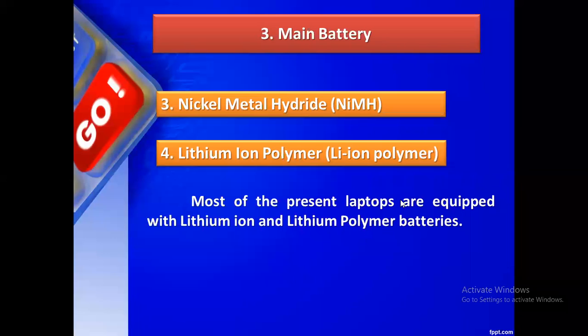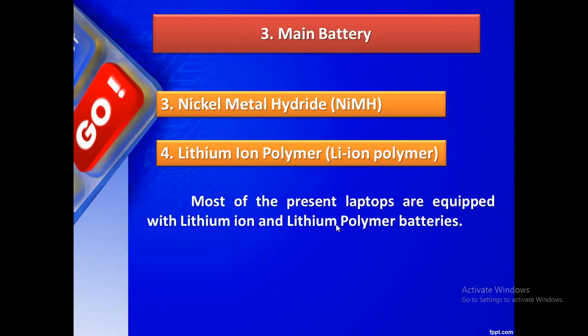We use one full form for your understanding: CMOS. What is the full form of CMOS? Complementary metal oxide semiconductor. Very good. Nicely said. What's your name, ma? Akshaya. Very good.